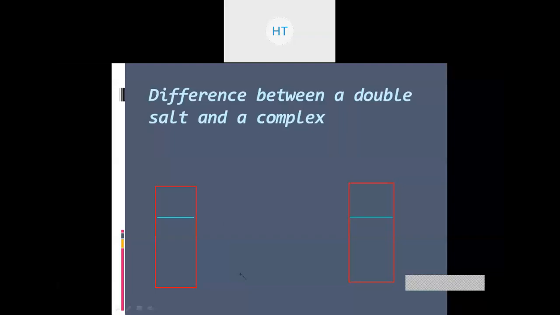In order to understand the concept, the first thing you need to understand is the meaning of a complex. Coordination complex यानी कि क्या होगा? उसकी वजह से हम क्या लेंगे? We'll take two examples here. In the first case, we are going to take a simple compound like, let us say,